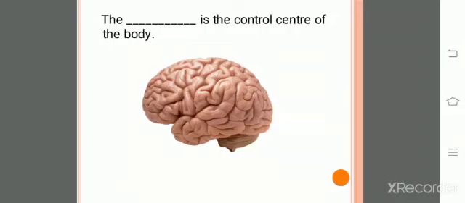And next comes: the dash is the control center of the body. So which is the control center of our body? We all know that it is the brain. Why is the brain called the control center of the body? Because the brain tells us everything. Like if we touch ice, we feel it is cold, isn't it? So how do we come to know that it is cold? Because of our brain. And if we touch anything hot, then also our brain tells us that it is hot, not to touch that. So the answer is the brain is the control center of the body.